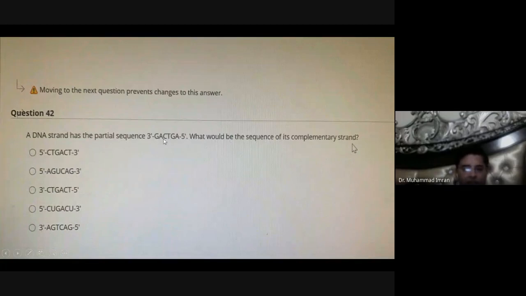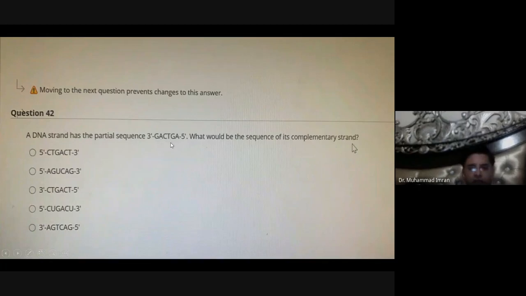G into C, then T, G. Sorry, this statement is DNA, not messenger RNA.